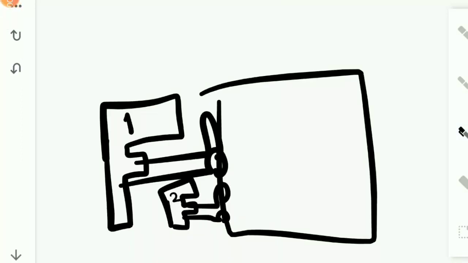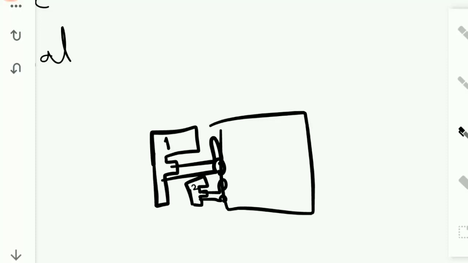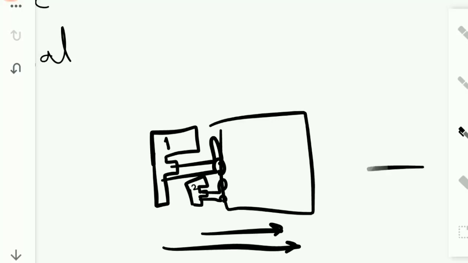This bigger force F1 is acting and smaller force F2 is also acting. Both of them are pushing the box in this direction. So what will happen? There is no opposing force here. So this force over here is unbalanced force.